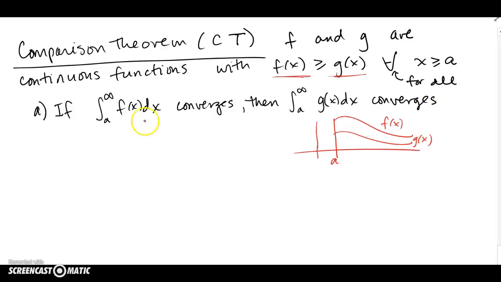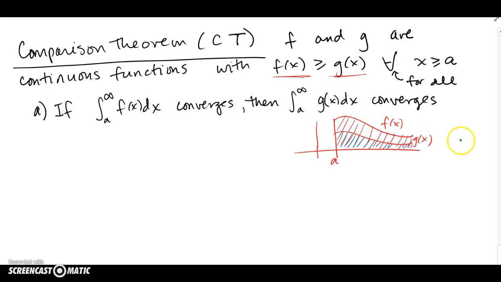And it says that if the integral of f of x dx converges, then g of x basically has no choice but to also converge, which makes sense because if the higher guy, if this region is convergent under f, then it makes sense that the lower function under g from a to infinity should also be convergent.